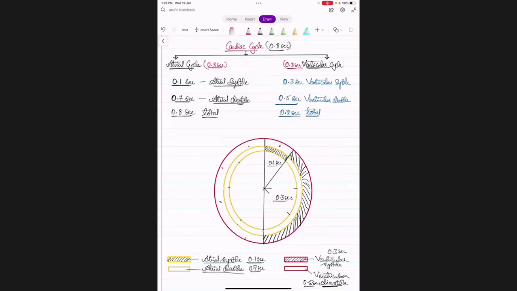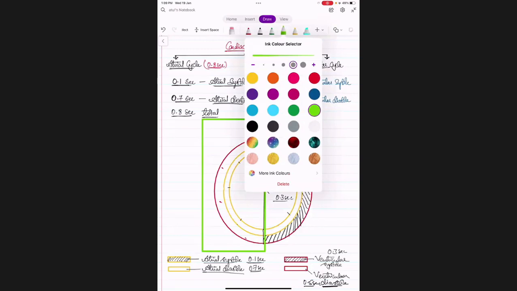Look over here in this area, the area within this box. Within this box, what is happening? Tell me. Both are relaxing. Diastole. Both are relaxing, right? Yes, sir. Very good. So this is what I wanted you to understand. During this point, both are undergoing relaxation.